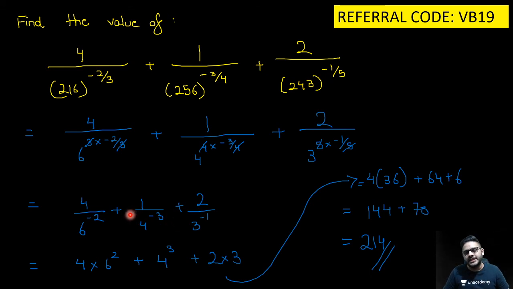Cancelling of them, then using the law of indices, this goes up so the power becomes positive, this goes up so the power becomes positive, and this also goes up so it becomes 3. Solving this, you get 144 plus 70, which is nothing but 214.